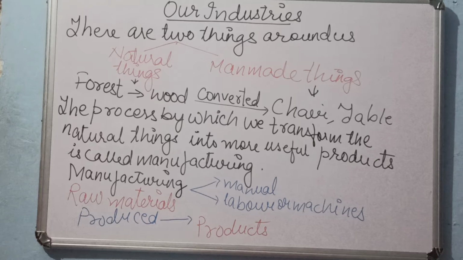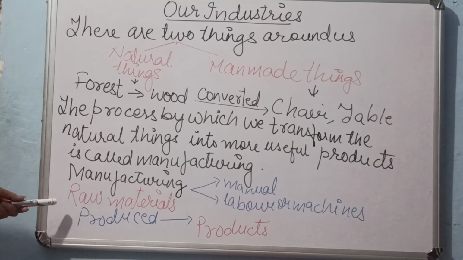What is raw material? A plant is a raw material, wood is a raw material. When you eat a Lay's packet, potato is the raw material. Or when you love to have tomato ketchup along with it, tomato is a raw material. It goes through different processes. So what two things are required?